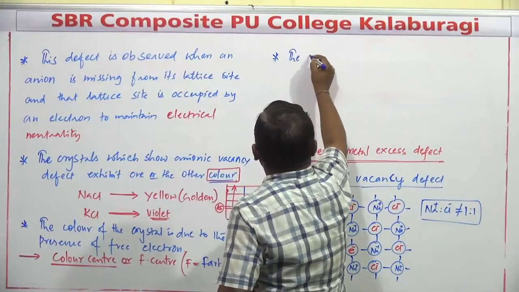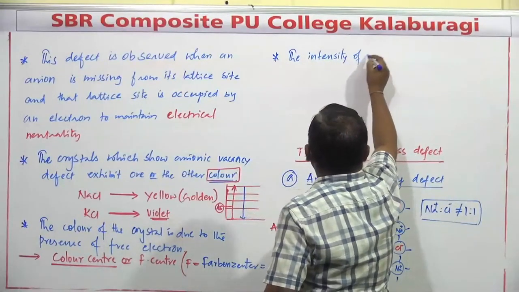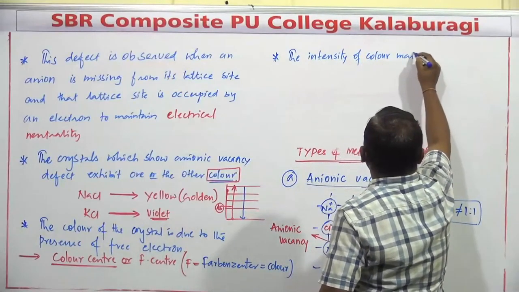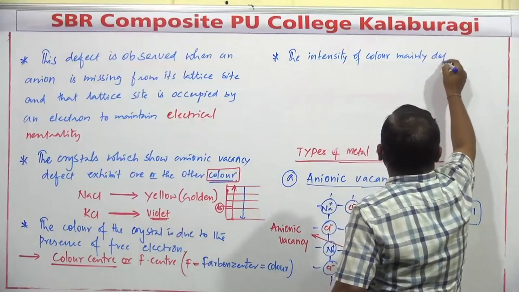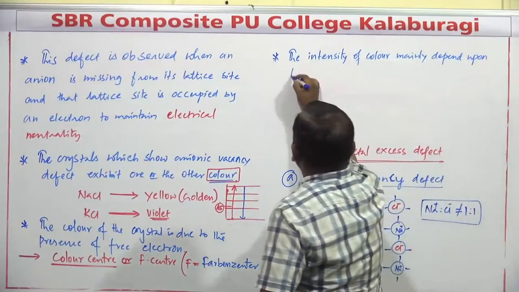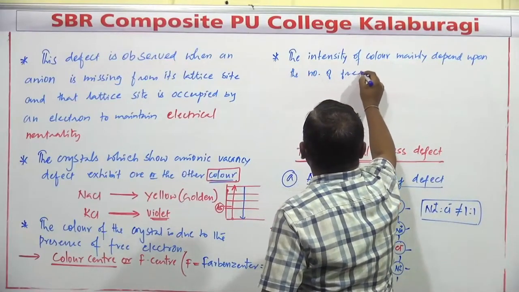The intensity of color mainly depends upon the number of free electrons.